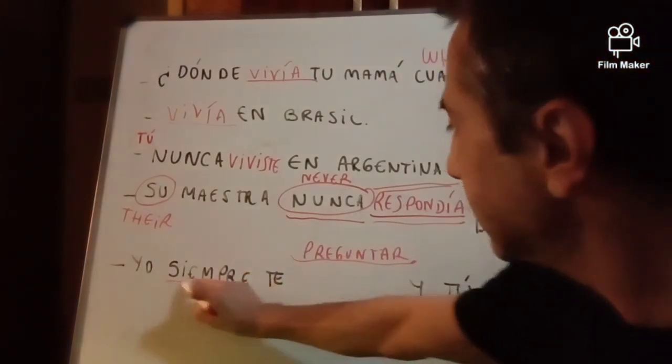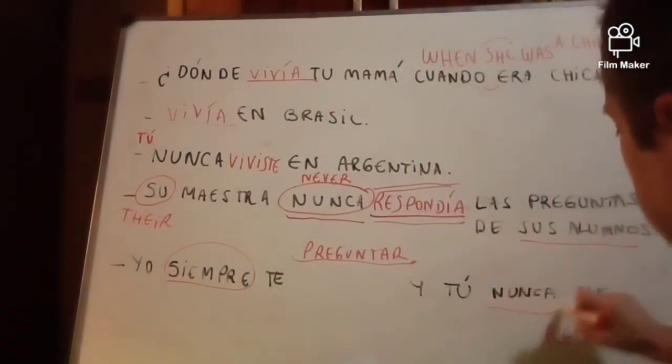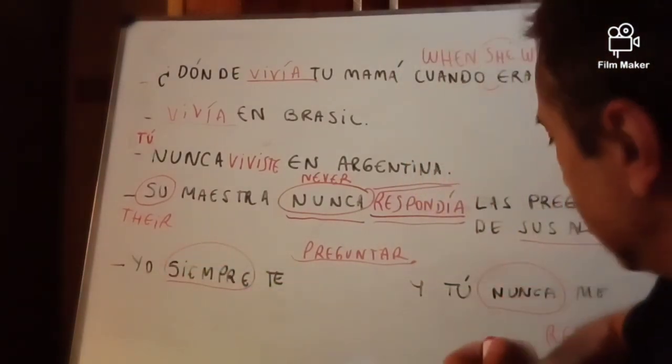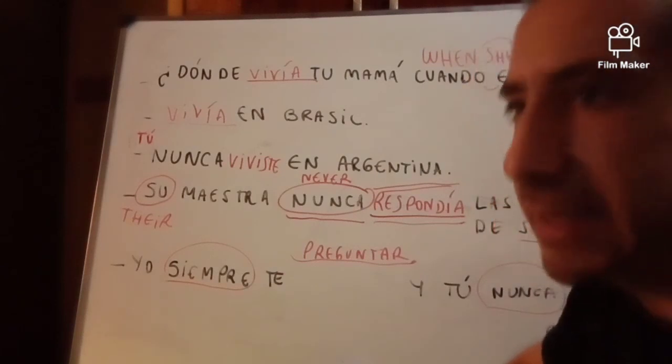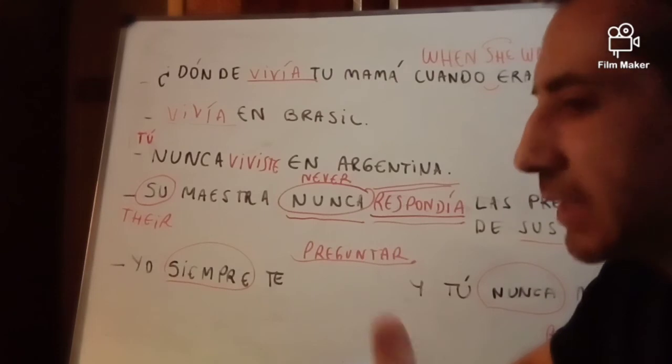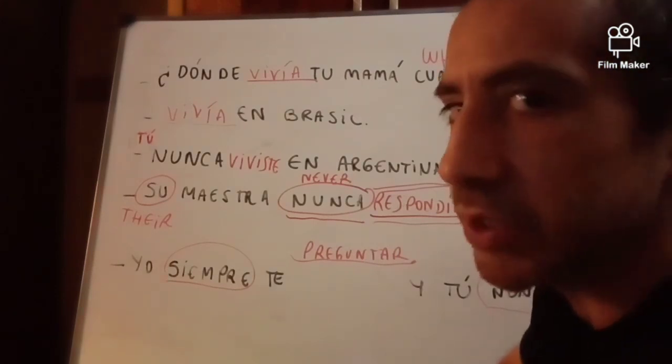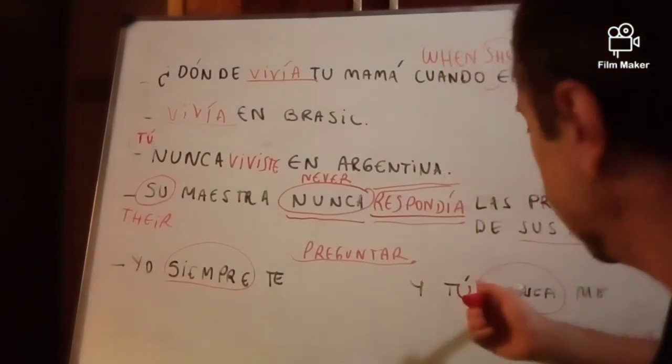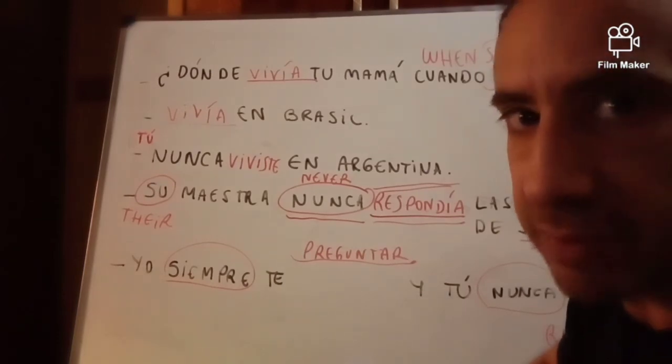As we say siempre and nunca, it is a repetitive action in the past. I would always ask you a question and you would never answer me any of them.